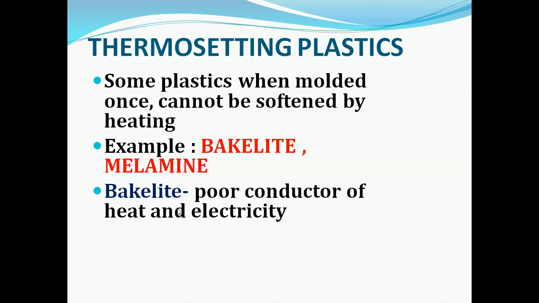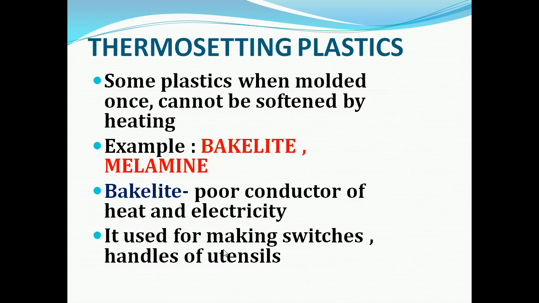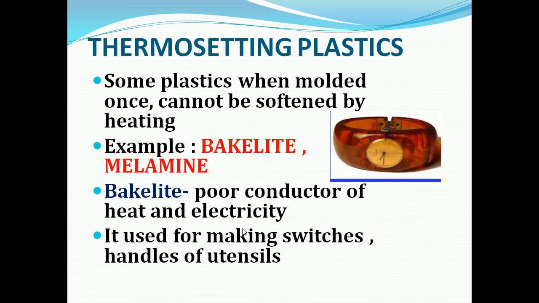Now we can see bakelite. Bakelite is a poor conductor of heat and electricity. It does not conduct heat and electricity, so it is used for making switches and handles of utensils. Here you can see the picture of bakelite.